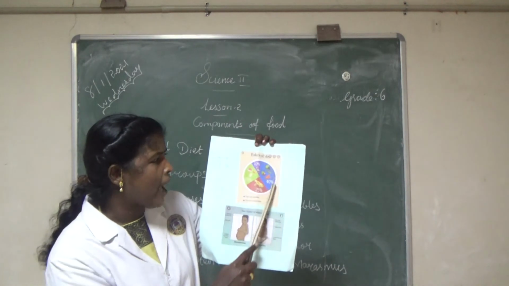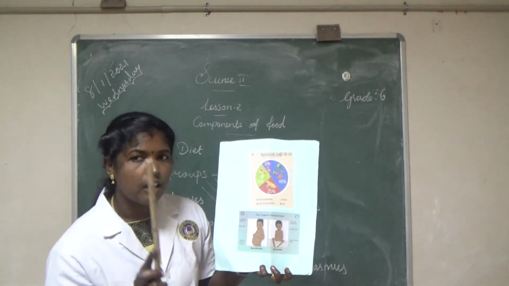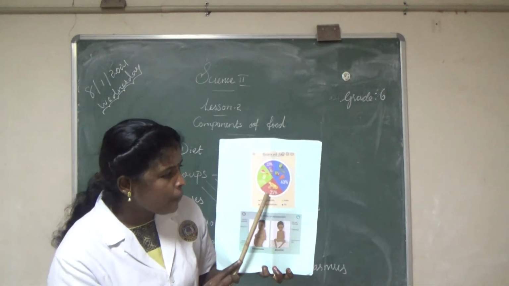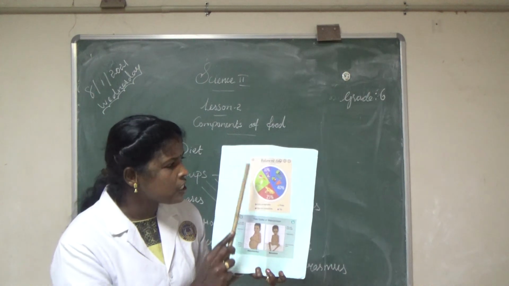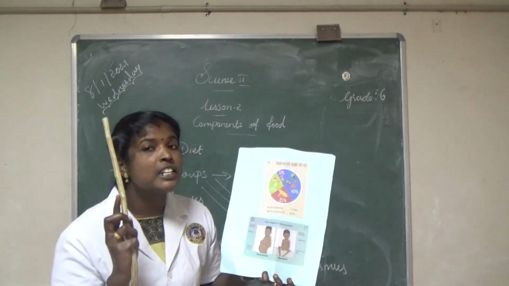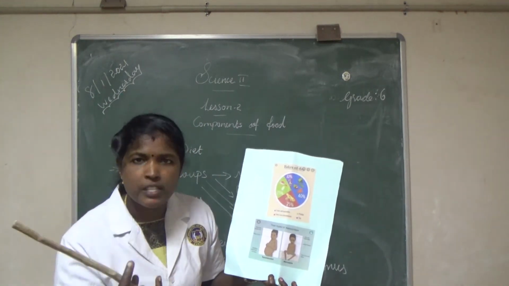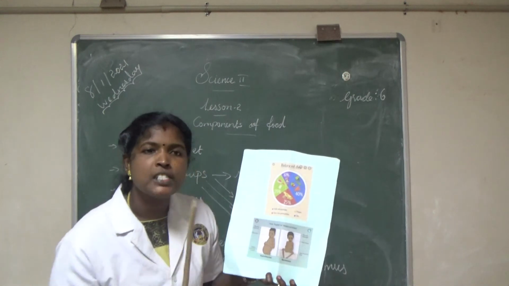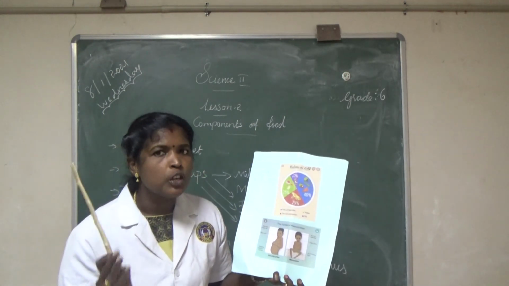Listen, this is the balanced diet chart. Out of a total of 100%, 25% carbohydrates, 25% proteins, 10% fat. Excess storage of fats in our body leads to obesity. Then 40% vegetables and fruits. Are you clear? Once again, listen.